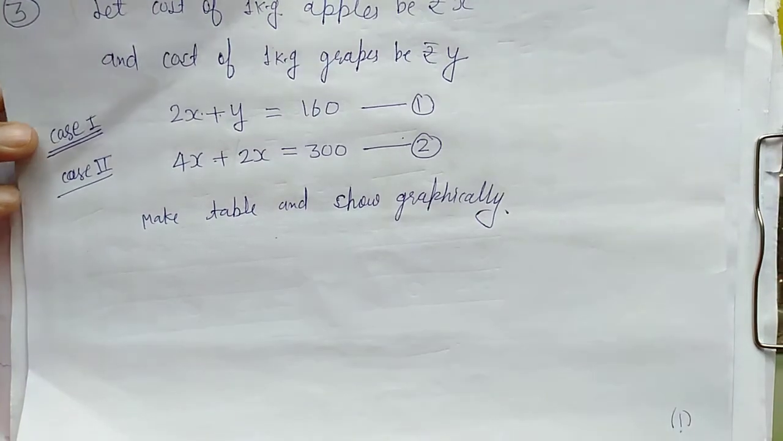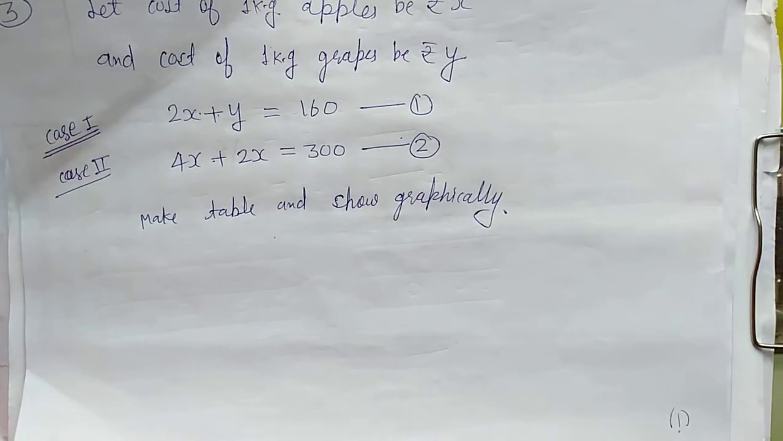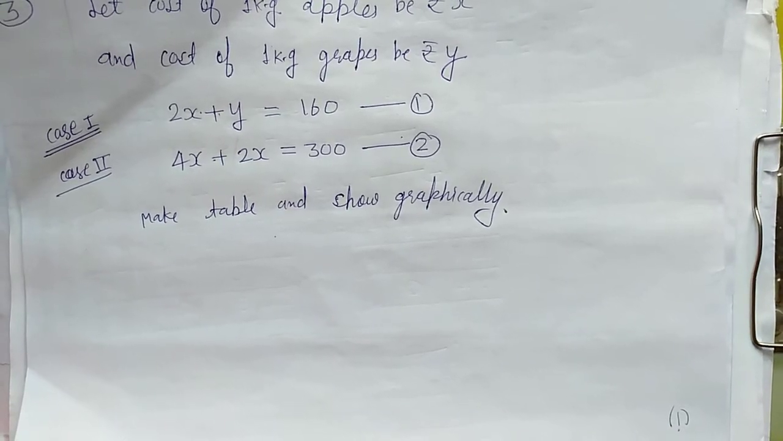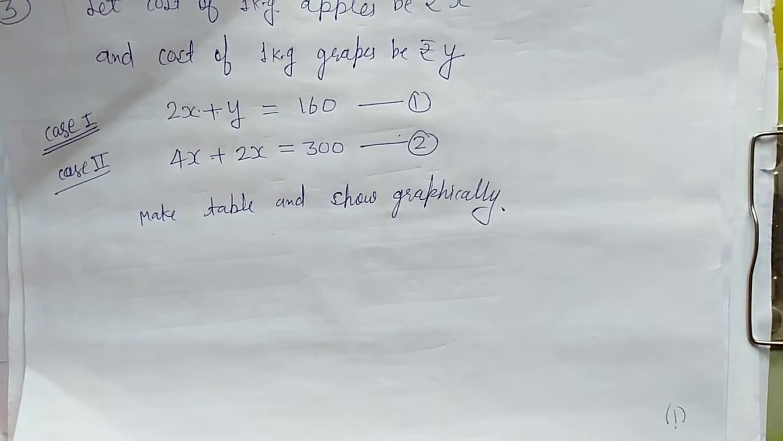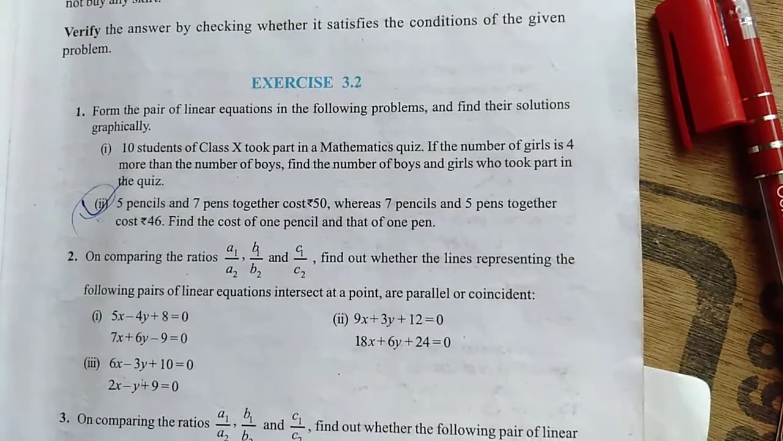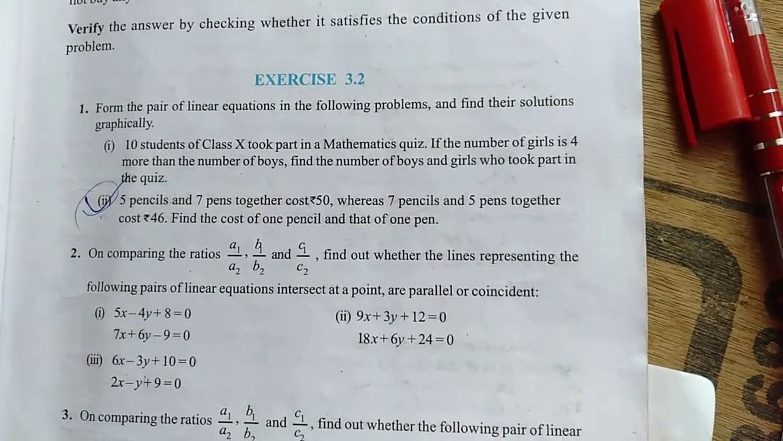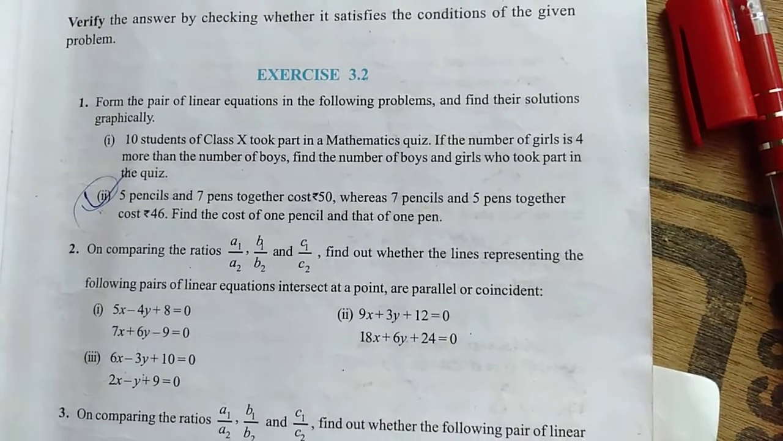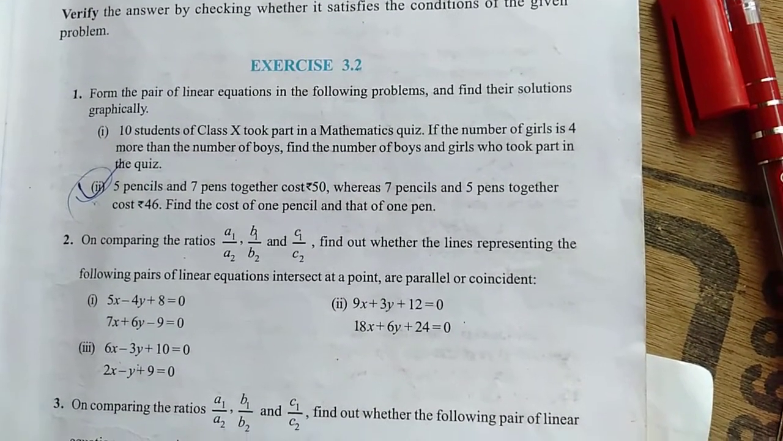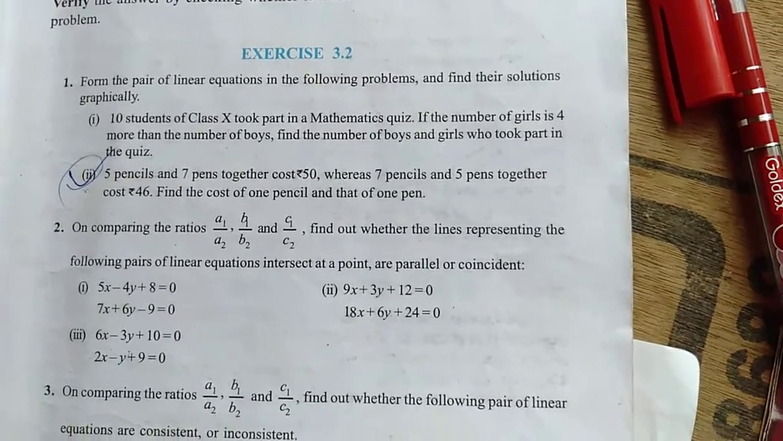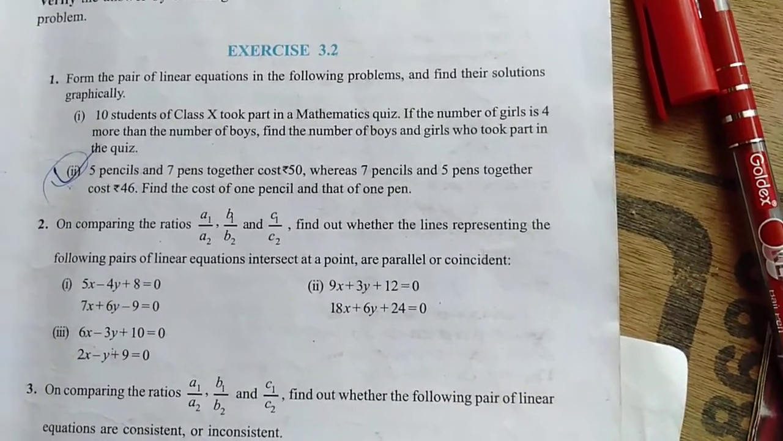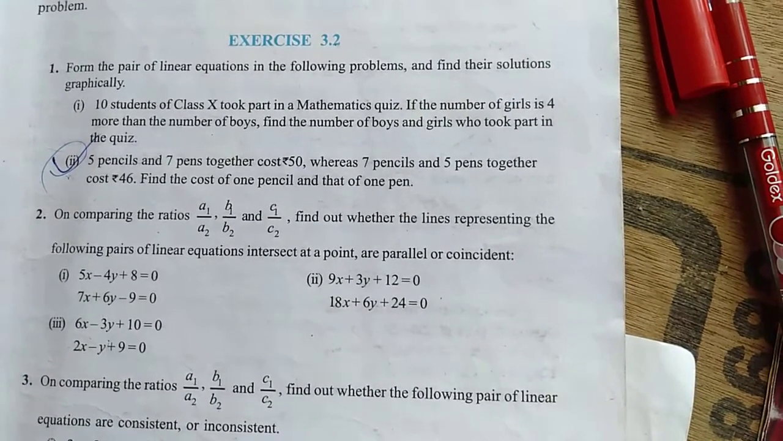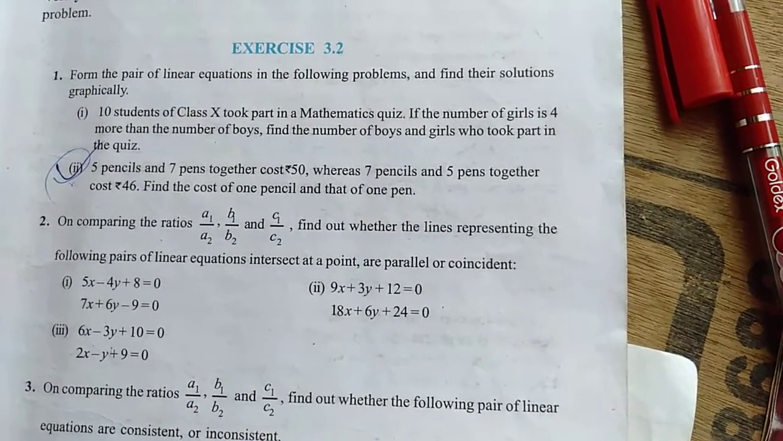In question 3.2, question number 1, I'm just going to read this. First I will show you what question number 1 of 3.2 is. This is question number 1 and 2 of exercise 3.2. One is: form a linear equation for the following problem and find their solution graphically. The first one is 10 students of class 10 took part in a mathematics quiz, and the second one is 5 pencils and 7 pens together.